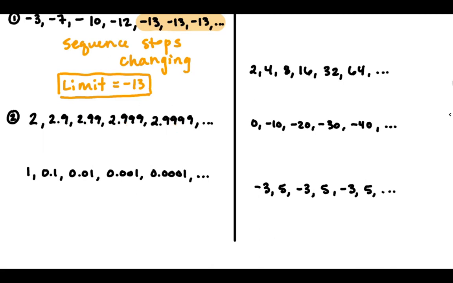Think to yourself, what number is this getting closer and closer and closer to as I add more and more nines on the end? It's getting closer to 3. It's never going to hit 3, but it's getting forever and ever closer to it. It's approaching 3. That was our special word, right? Approaching 3. So because this sequence approaches 3, we say that its limit is actually 3.